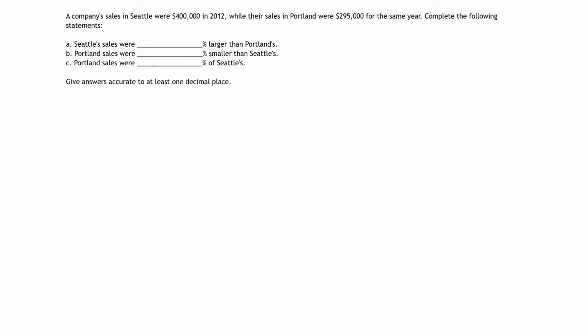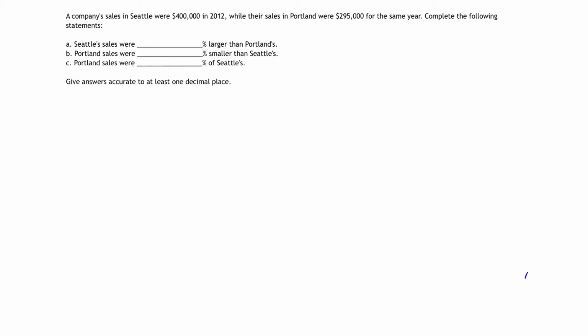A company's sales in Seattle were $400,000 in 2012, while their sales in Portland were $295,000 for the same year. Complete the following statements. Seattle's sales were blank percent larger than Portland's. Portland's sales were blank percent smaller than Seattle's. Portland's sales were blank percent of Seattle's. Give answers accurate to at least one decimal place.